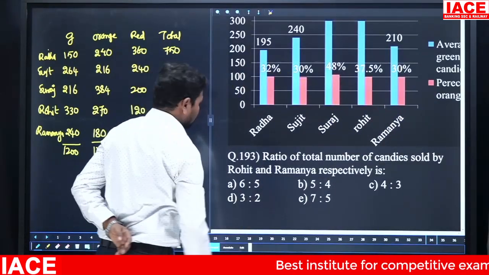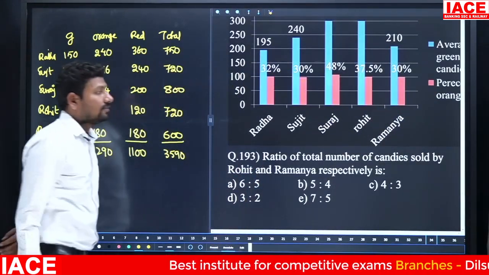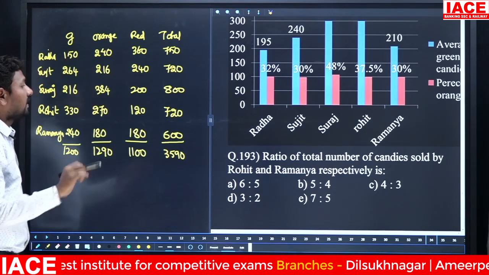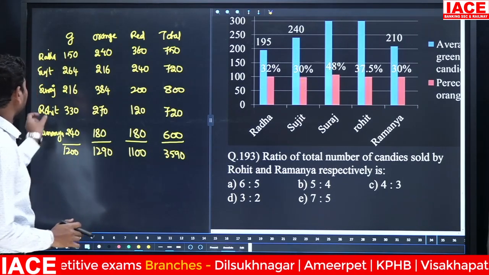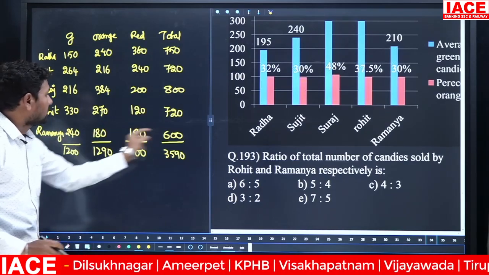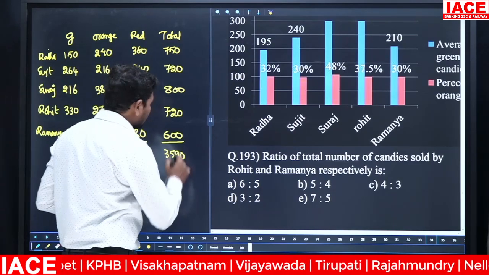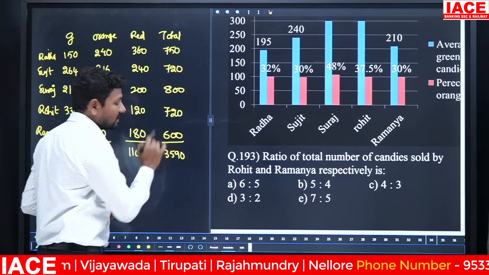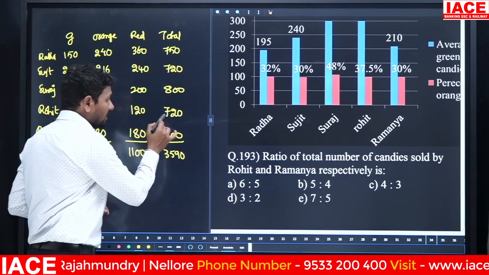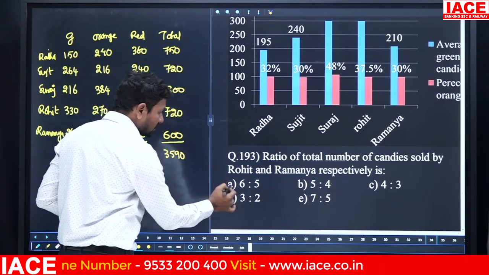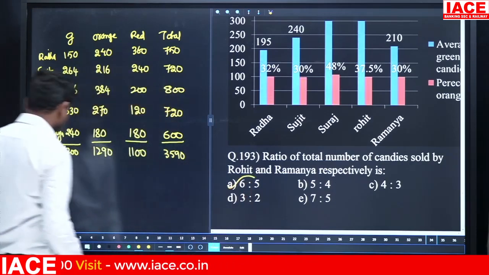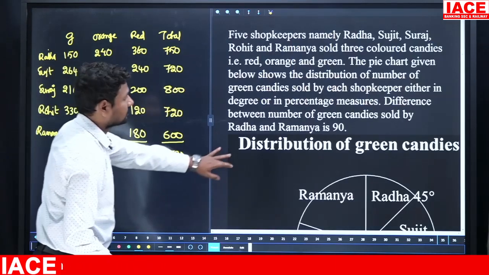Yeah, look at the first one. Ratio of total number of candies sold by Rohit and Ramanya respectively. Rohit is 720, Ramanya is 600. Then 720 and 600, 0 will be cancelled. 72 and 60 both will be cancelled with 12. 12 6s are 72, 12 5s are 60, means option A. Option A.